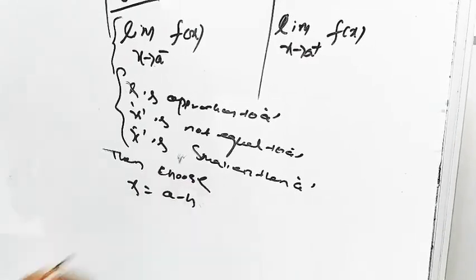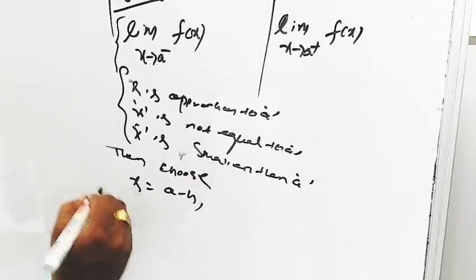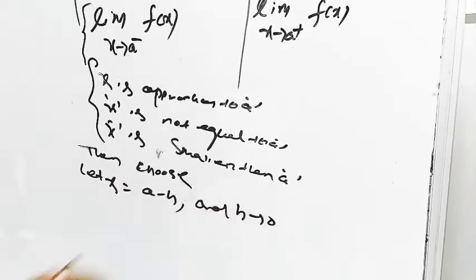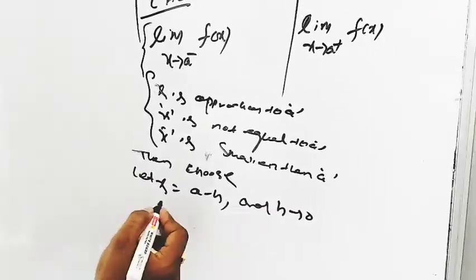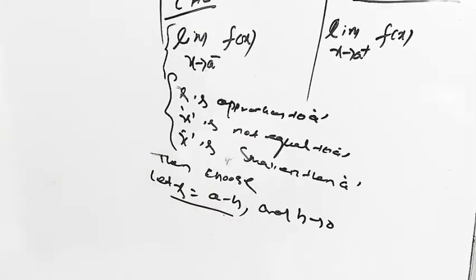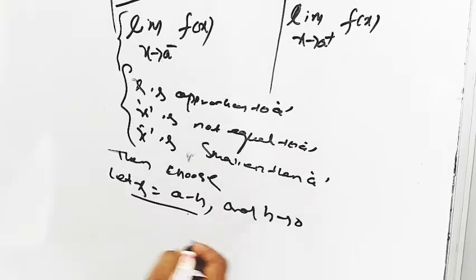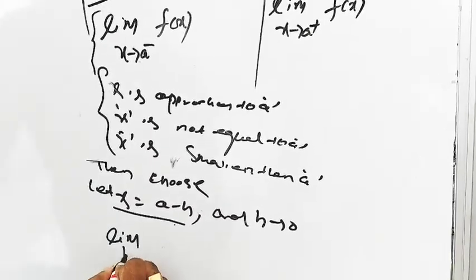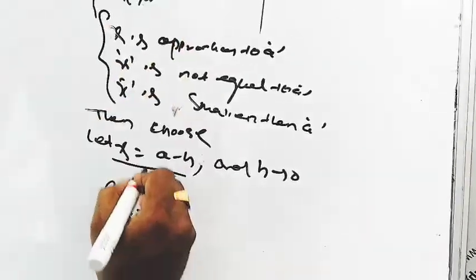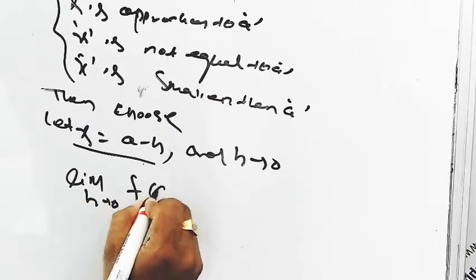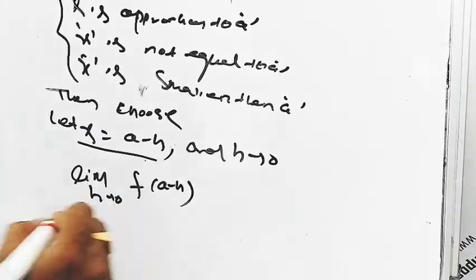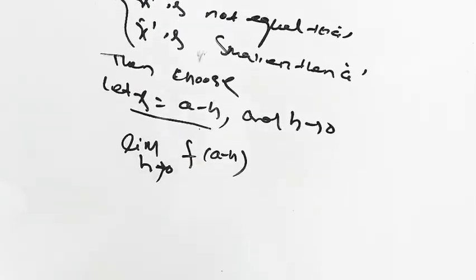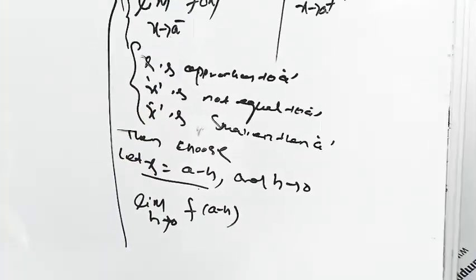Then we can choose x equal to a minus h, where h tends to 0. Using x equal to a minus h, our limit becomes limit h tends to 0 of f of a minus h. In the place of x we write a minus h. This is the meaning of the left hand limit.